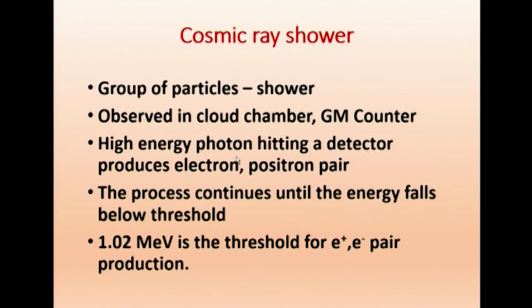So, already we have studied pair production. A high energy gamma ray, which is a chargeless photon, when it hits a material or any target, will produce e+ and e-. Equation-wise, initially the charge is 0, and after the pair production we get e+ and e-, so the net total charge is 0. So, the charge is conserved. The energy should also be conserved. The high energy gamma ray coming in will produce e+ and e-.